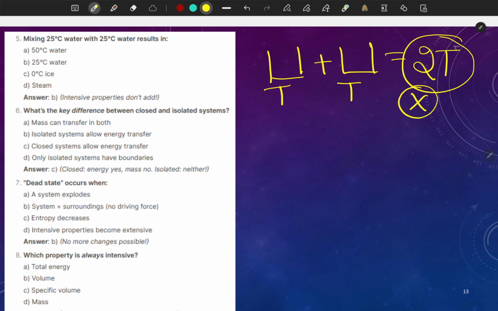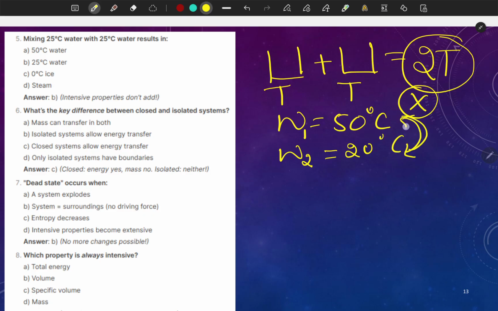Then how do we calculate the temperature of the resulting solution? If one water is at 50 degrees Celsius and another is at, let's take, 20 degrees Celsius, we have to balance energy, and from there we will get the temperature value.